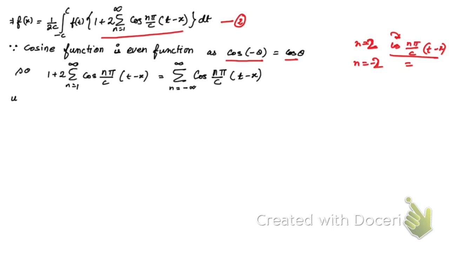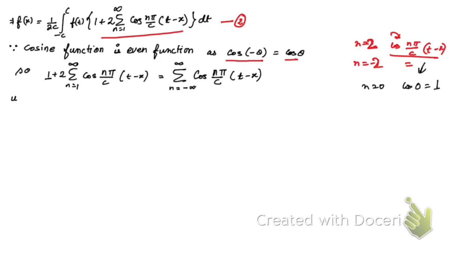So what we're going to get here, you see, if we put n equal to 0, then we get the value of this function, cos 0, that's going to be 1, right?